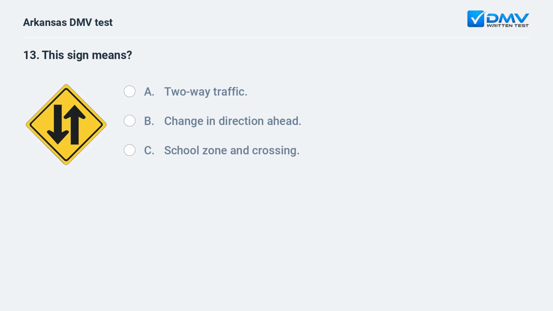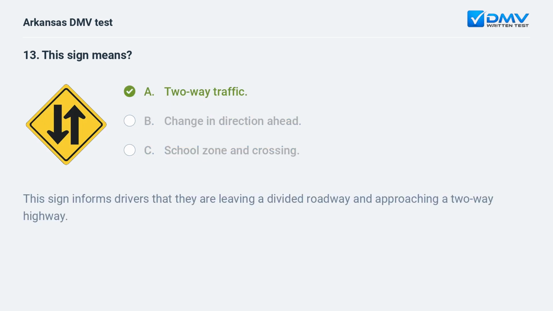This sign means: A. Two-way traffic. B. Change in direction ahead. C. School zone and crossing. A. Two-way traffic. This sign informs drivers that they are leaving a divided roadway and approaching a two-way highway.